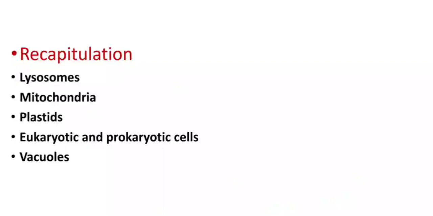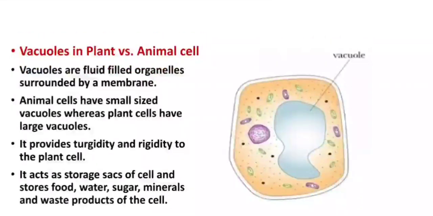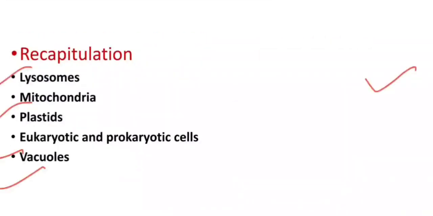That's all for today. Let's recapitulate what we have done in today's video. We have done lysosomes, which are the suicide bags of the cell. Then mitochondria, which is the powerhouse of the cell, contains its own DNA and ribosomes, and produces energy in the form of ATP. Then we have done plastids, mainly categorized into chloroplast, leucoplast and chromoplast. Chromoplast contains pigments. Leucoplast is responsible for the storage of starch, oils, and proteins, and chloroplast contains chlorophyll, which is mainly responsible for photosynthesis. Then we have compared eukaryotic and prokaryotic cells.